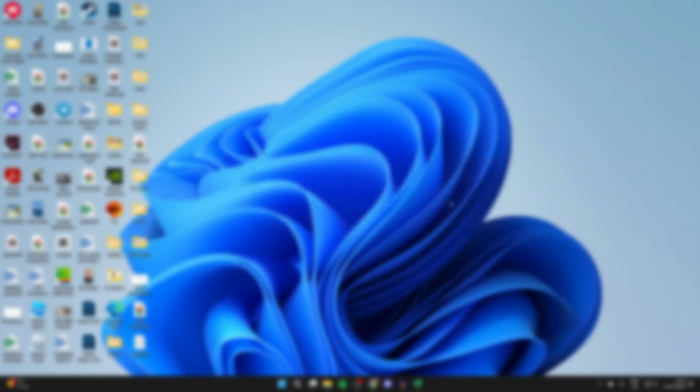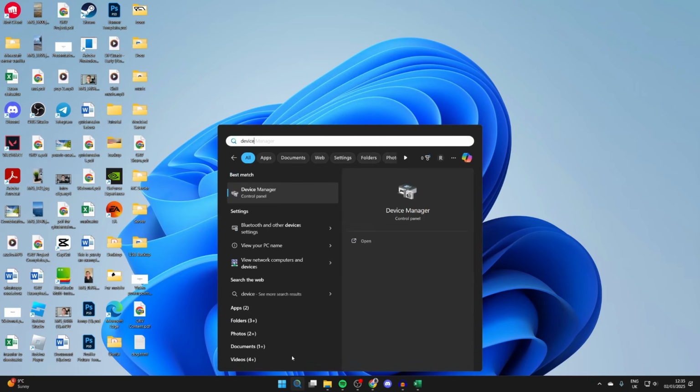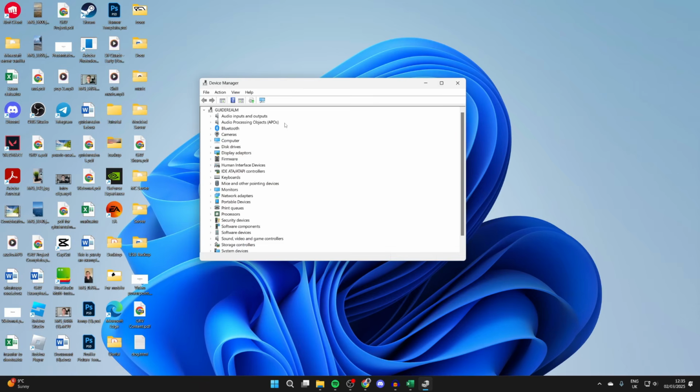This can be really annoying, so let's get started. First of all, click on search at the bottom and type in device manager. Click on it and open it up.